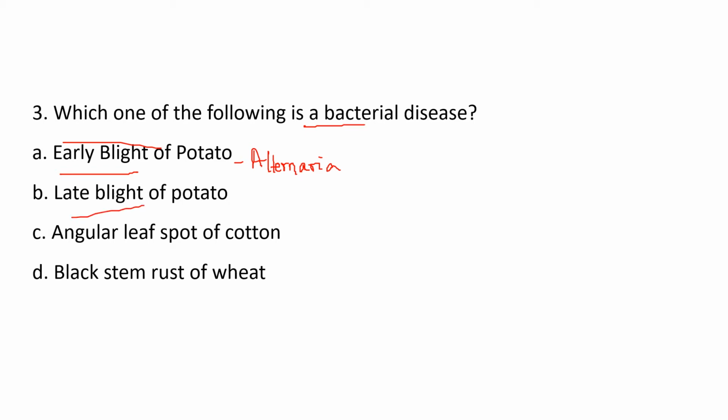And late blight of potato is also very famous, and it's caused by Phytophthora infestans. So this is also a fungal disease. Angular leaf spot of cotton is the one which will be the bacterial disease, because black stem rust of wheat is a fungal disease which is caused by Puccinia graminis, right? So the answer will be C.